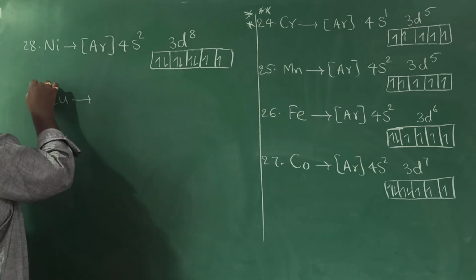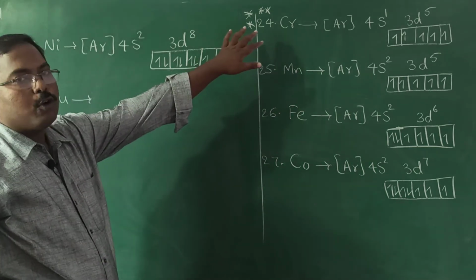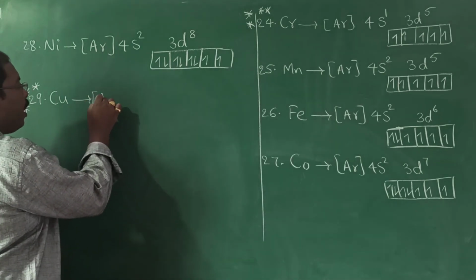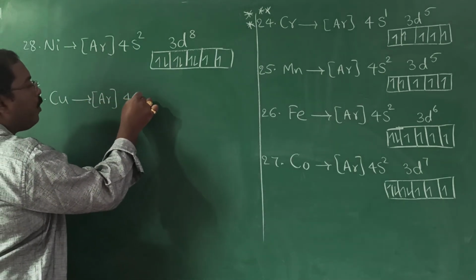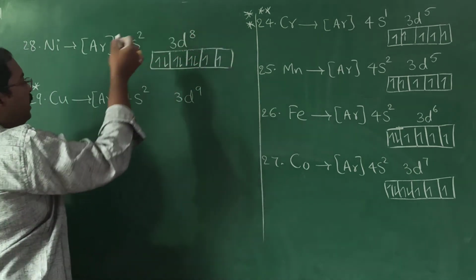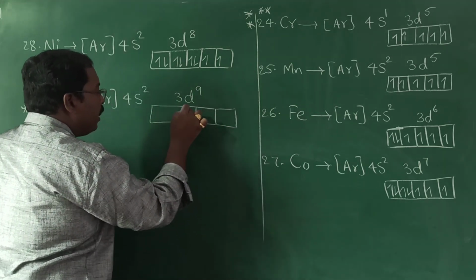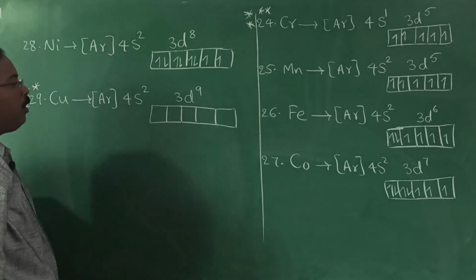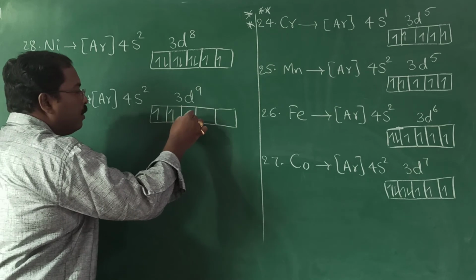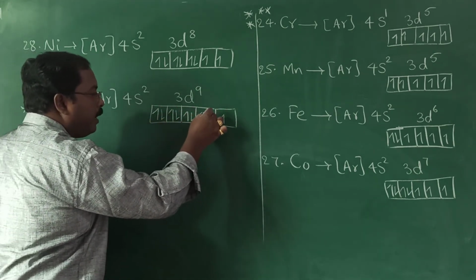copper. Here this copper is also an exception as like chromium, how we discussed. Now let us see what is the exception in the case of copper. In the case of copper, what we expect, 4s2 3d9, because nickel is 3d8. Now 29th will be 3d9 we expect. But coming to electronic configuration of copper, same thing, 9 electrons, how we will write them? Like this, 7, 8, 9.